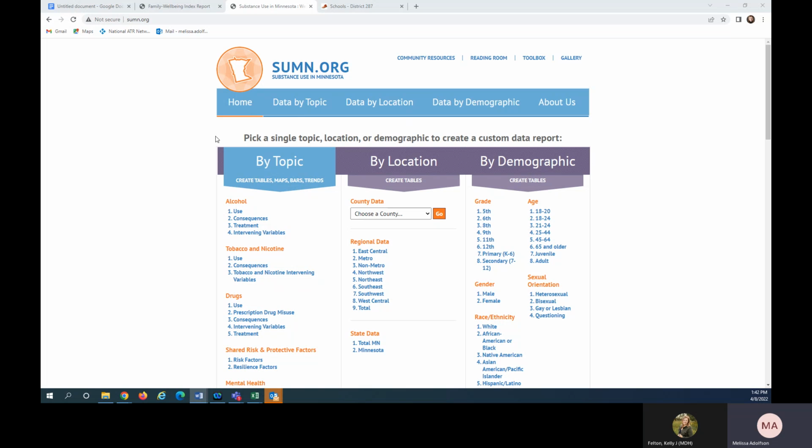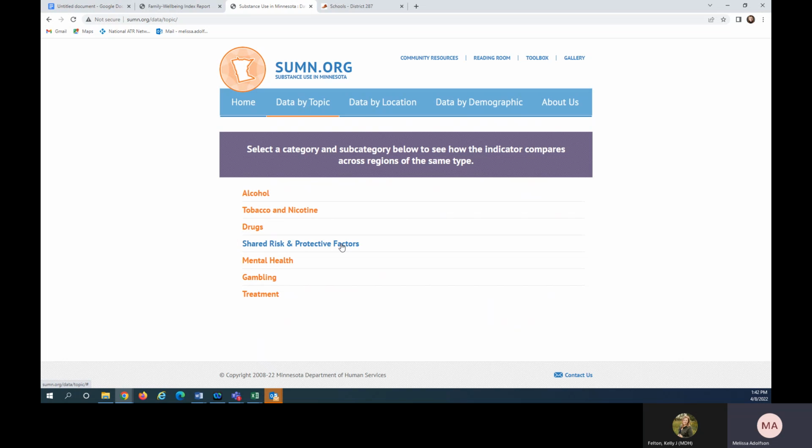So on the SUMN website, click on Data by Topic, and you'll find that there's a whole category for shared risk and protective factors. And by shared risk and protective factors, we mean those risk factors that are associated with higher rates of youth alcohol, tobacco, and drug use, but also higher rates of things like depression, anxiety, and suicidal ideation. So these are factors that are shared between both substance use prevention efforts and suicide prevention efforts. Conversely, those protective factors are ones that are associated with lower rates of substance use and suicidal ideation.